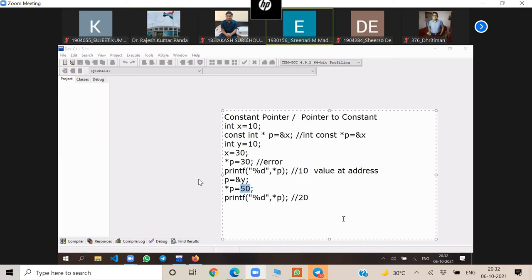And what was the definition for constant pointer? Constant pointer is a pointer which always points to a memory location that it is initialized to. It cannot point to any other memory location. It is a pointer which always points to the memory location it is initialized to.